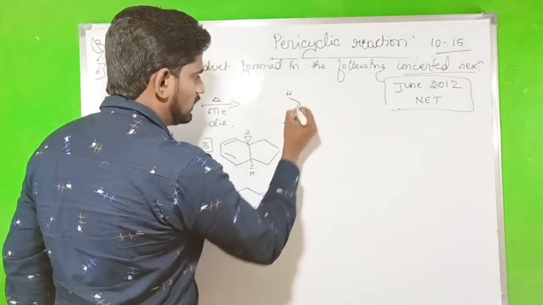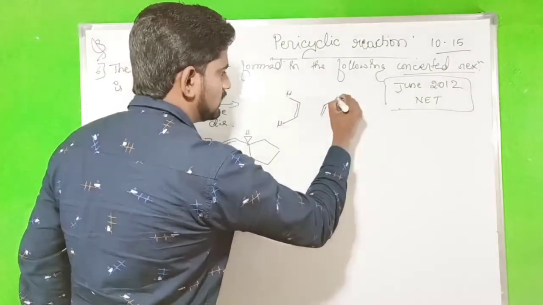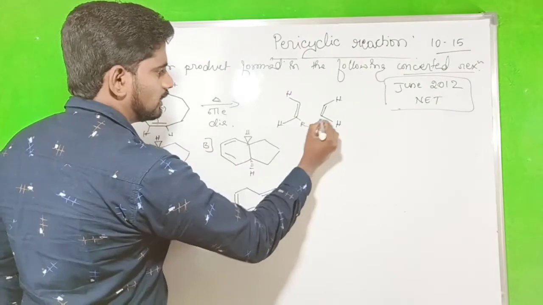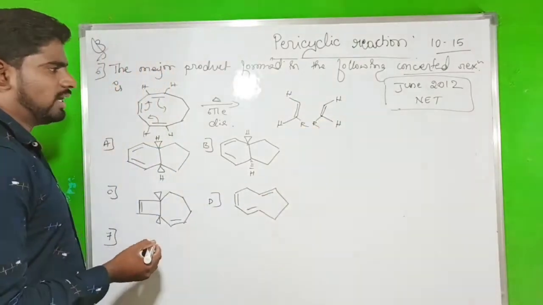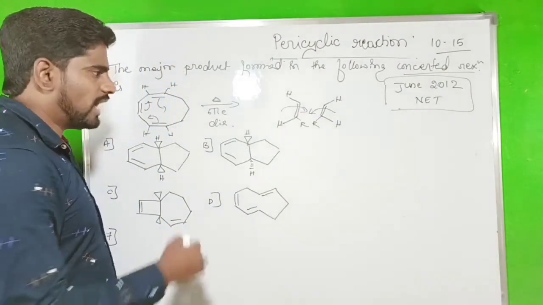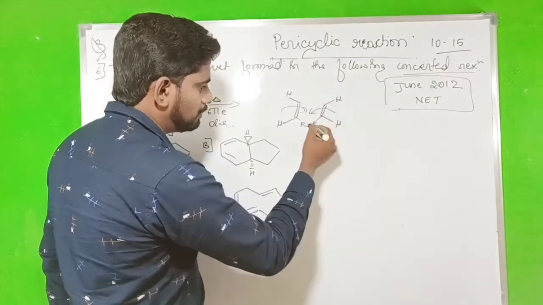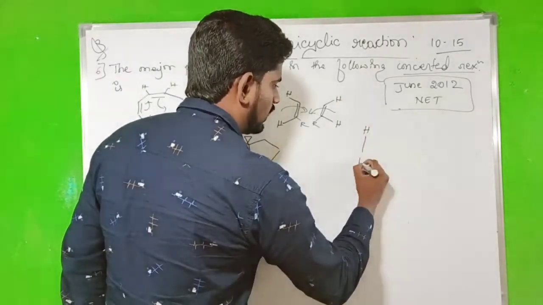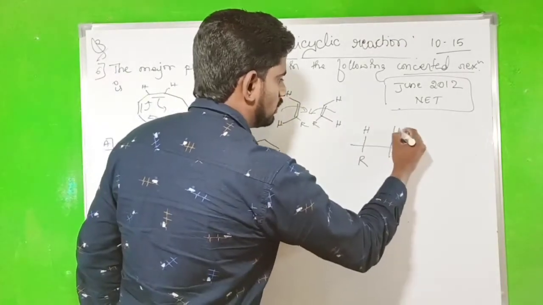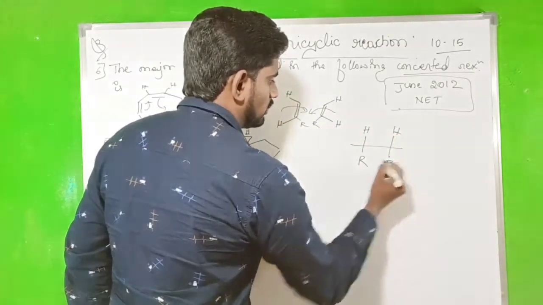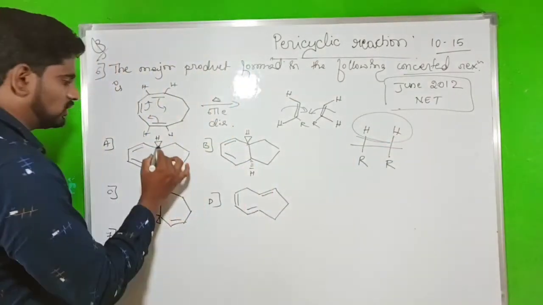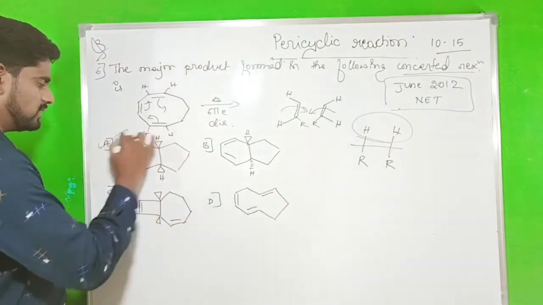This hydrogen is cis to this hydrogen, and this hydrogen is cis to this hydrogen. So next write the R. This one is the carbon chain R. So what happens? Disrotation, so opposite side rotation. If you do the opposite side rotation, H goes up, R goes down. H by R, then here H by R. The H goes up and R goes down. So at that time the two hydrogens are above the plane. So that shows the same, that is, the cis form is the correct option.